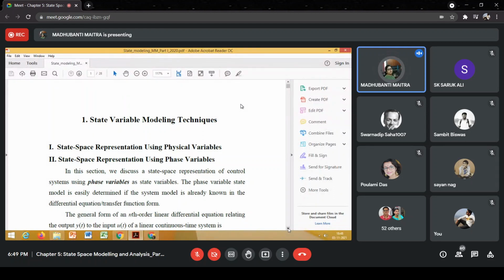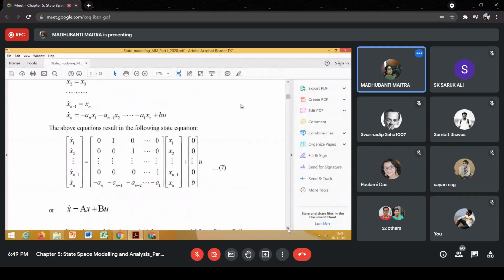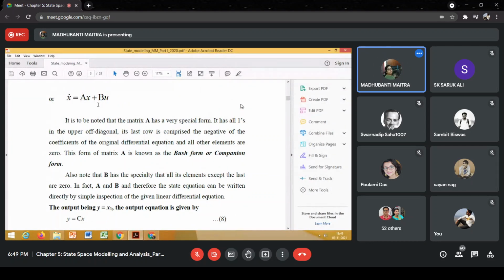Have you written this equation? Okay, let me. Yes, this is the equation. Can you see this? Please respond. Yes, ma'am. X dot is equal to Ax plus Bu. So what is the nature of this equation? This is a first order differential equation, right?